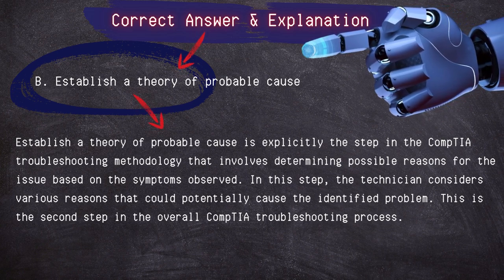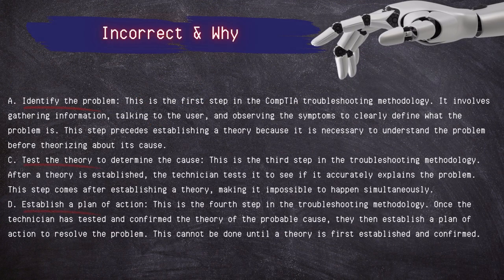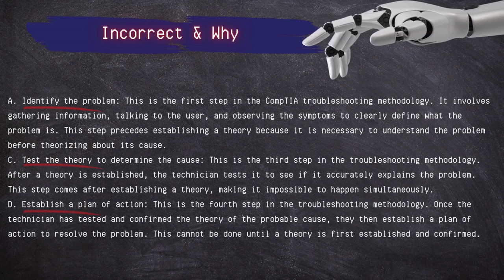Establish a theory of probable cause is explicitly the step in the CompTIA troubleshooting methodology that involves determining possible reasons for the issue based on the symptoms observed. In this step, the technician considers various reasons that could potentially cause the identified problem. This is the second step in the overall CompTIA troubleshooting process. Incorrect answers, identify the problem. It's the first step in the troubleshooting methodology.